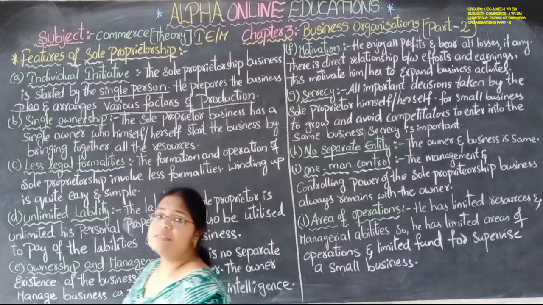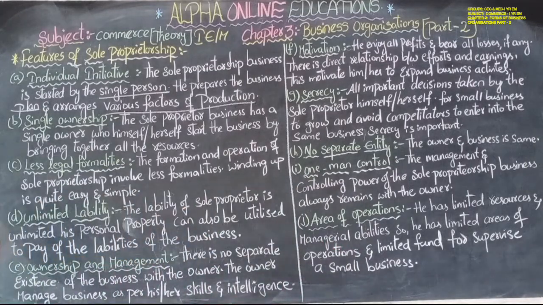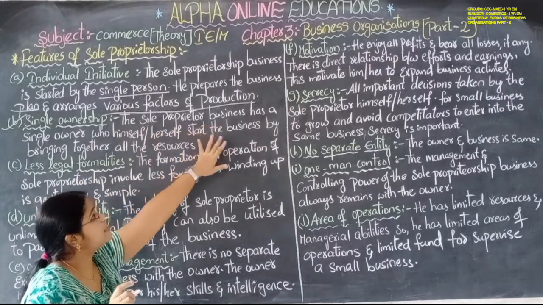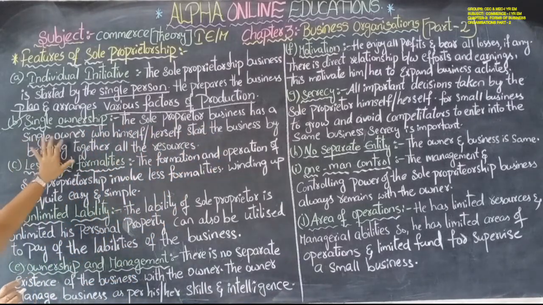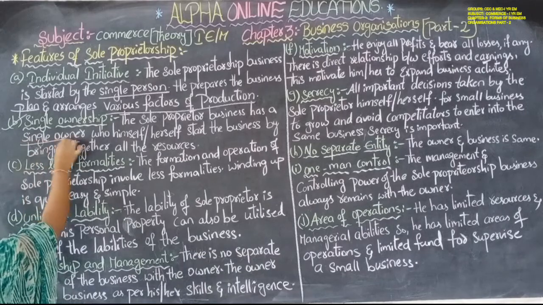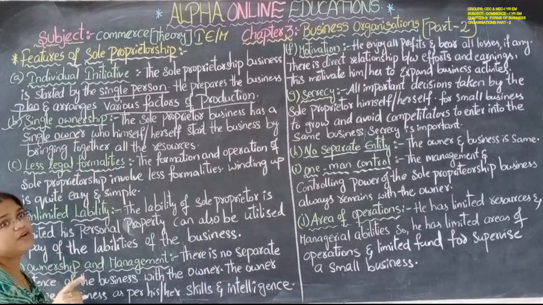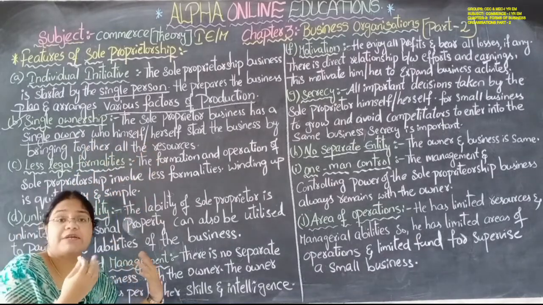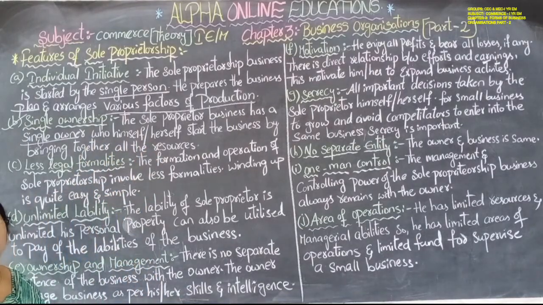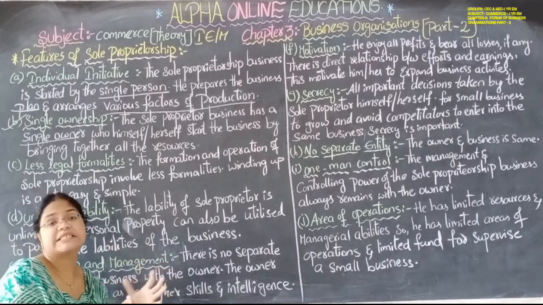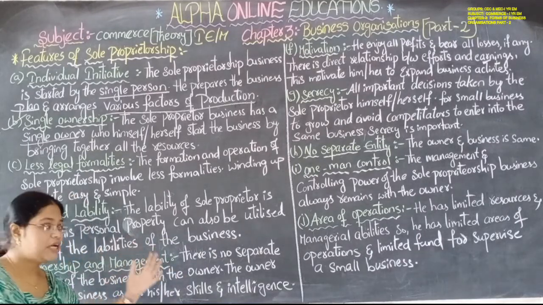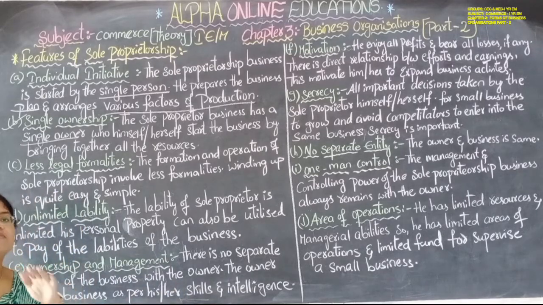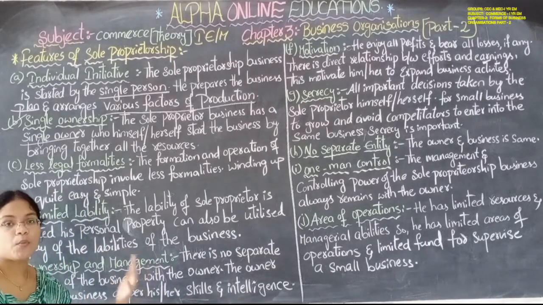Next feature, single ownership. It is a single ownership business. Not more owners are involved here; only a single owner is involved. The sole proprietor business has only a single ownership. Only a single owner will participate here, whether male or female. We cannot say only the male participates in the sole proprietorship. Male can participate and female can also participate as a sole proprietor.